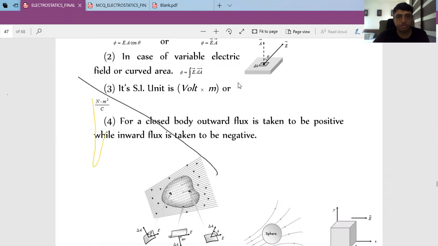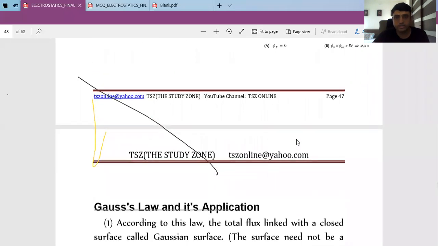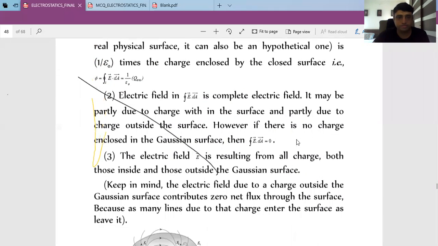Electric flux, we know it is a surface integration of an electric field, or it can be given by sigma q by epsilon 0 by using Gauss law. Remember, that is true only for a symmetric distribution of charges. Sorry, it is true for all distributions, but normally we use it for symmetric distribution, because otherwise this integration part becomes very difficult. So when we are given charges, then we use sigma q by epsilon 0 if we can manage the Gaussian surface that we discussed in detail. The long topic.